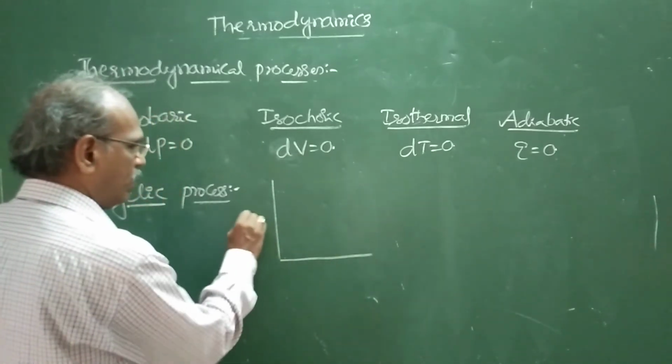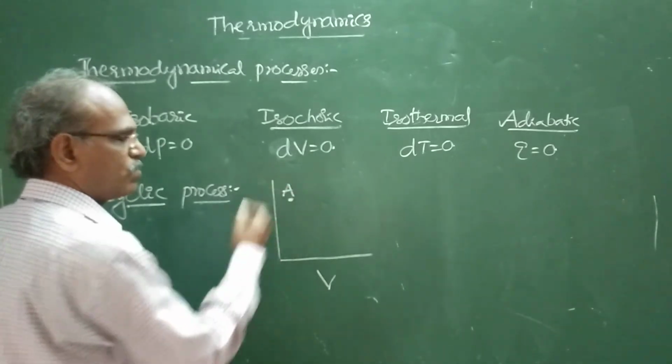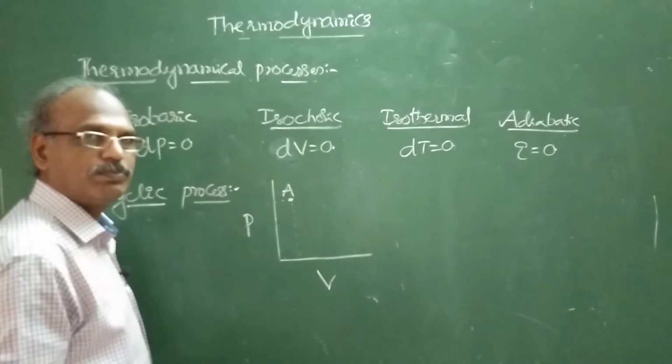For example, say initially a system is at this state, at this pressure and at this volume.